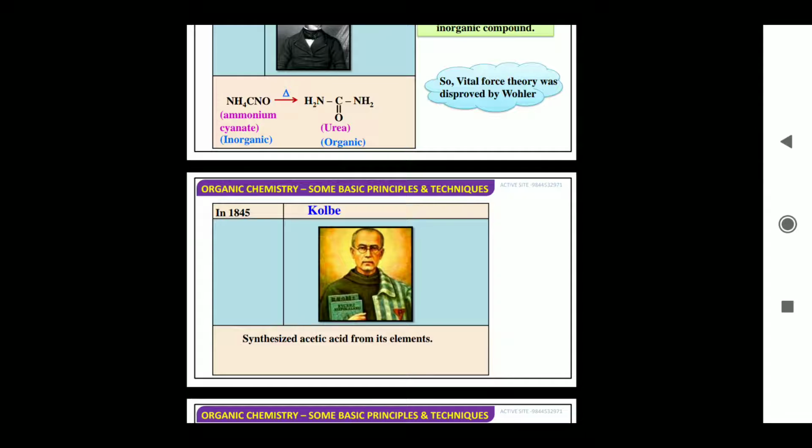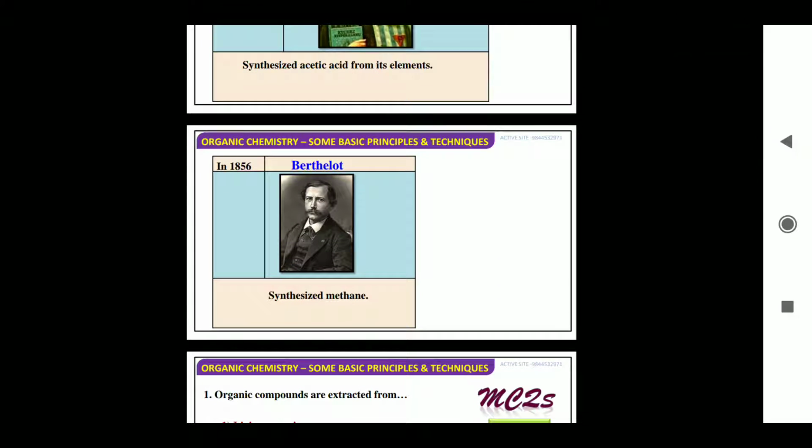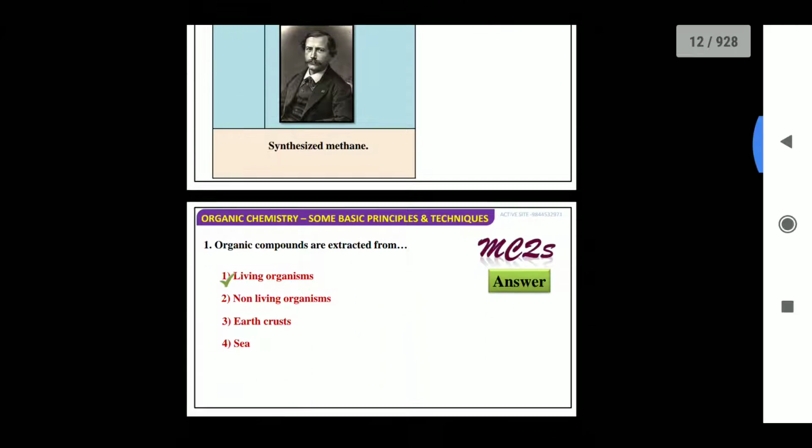Now in 1845 a scientist named Kolbe synthesized acetic acid from its elements. Okay, so these are some important concepts which you need to remember, and the name of the scientist with respect to the concept that has been given by those scientists. Then in 1856 Berthelot synthesized methane gas, CH4, for the very first time.